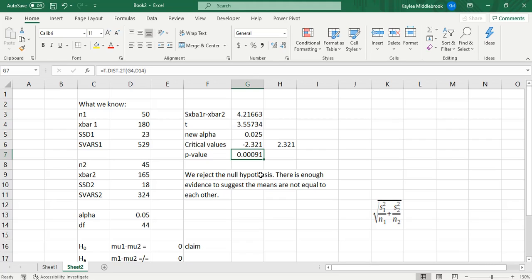With this p-value and with our t-test statistic, we can reject the null hypothesis. Why are we rejecting the null hypothesis? Because our test statistic fell into the margin of error, which are the two very ends of the tails. It's the gray shaded in part that we don't want to be in. And our p-value is also much smaller than our alpha of 5%. Because of that, we reject the null hypothesis, and there's enough evidence to suggest that the means are not equal to each other. Okay, that's all I have for you guys today. I hope you guys have a great day, and good luck on your quiz.